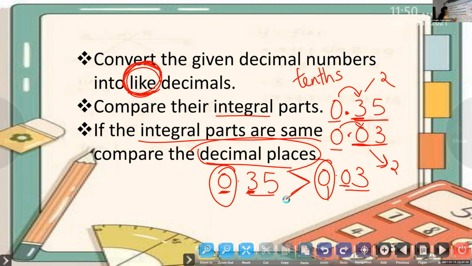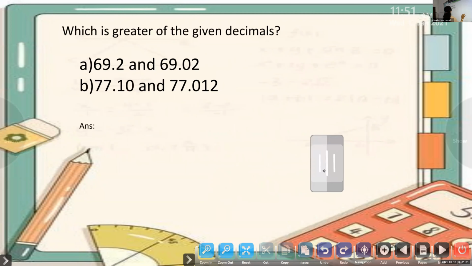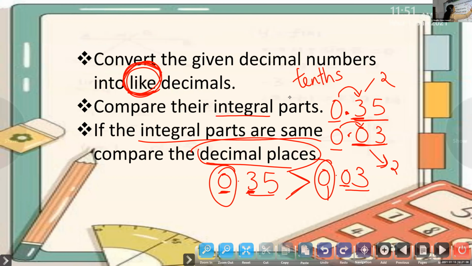If the tenths places are the same, we will go to the hundredths place. Like our normal comparing of numbers, if we see that tenths places are the same, what we will do? We will go to the hundredths place and see which is greater or lesser. If they are the same, what we will do? We will go to the next place, that is the thousandths place.